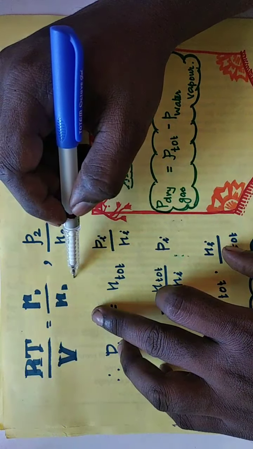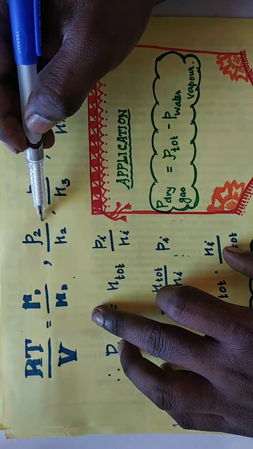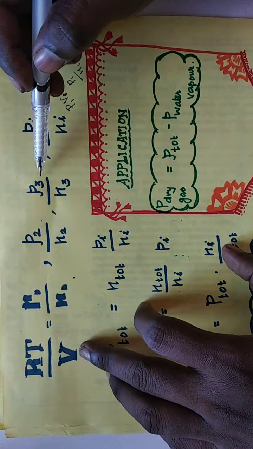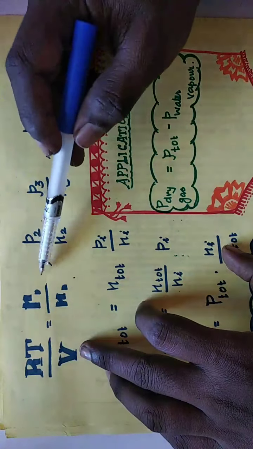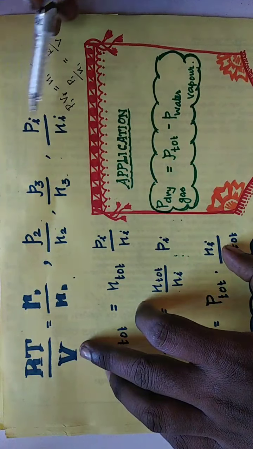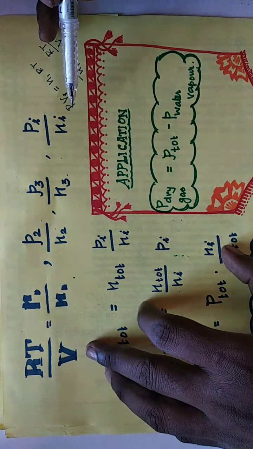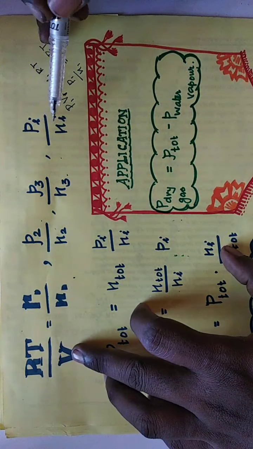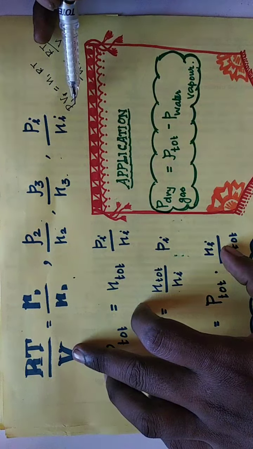If it is the second gas, instead of 1 we have to write 2, so we can write P2 and n2. For the third gas, RT by V will be equal to P3 by n3, and in general, instead of writing 1, 2, 3, we can write Pi divided by ni equals RT by V. That is, in the previous equation, instead of RT by V we are going to substitute the value Pi divided by ni.